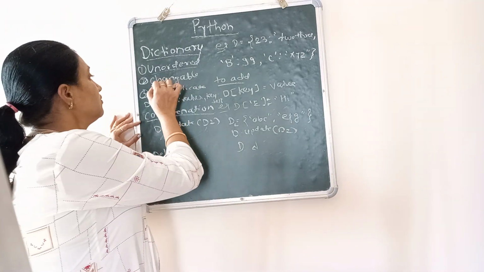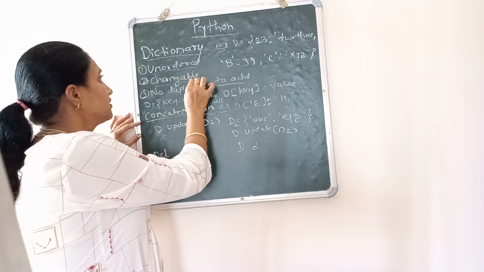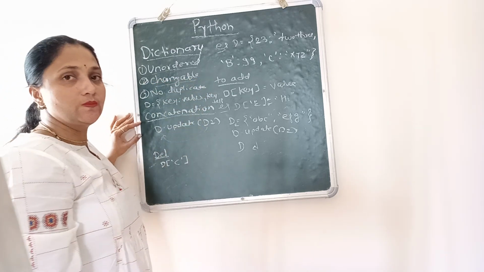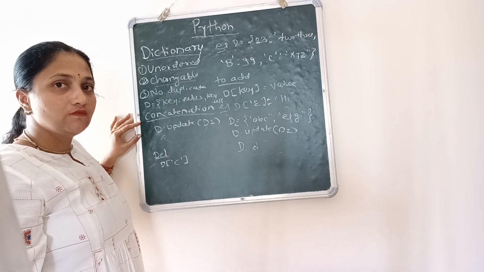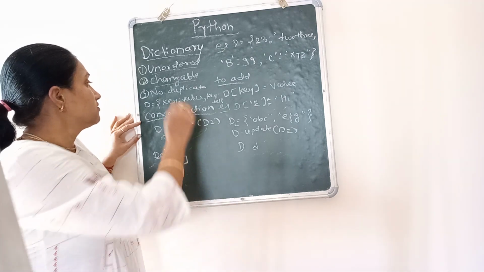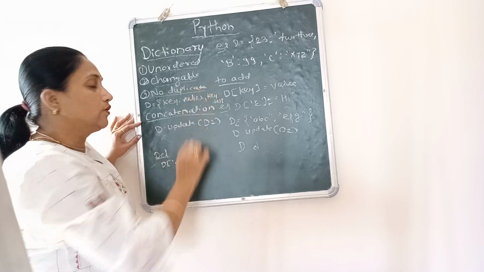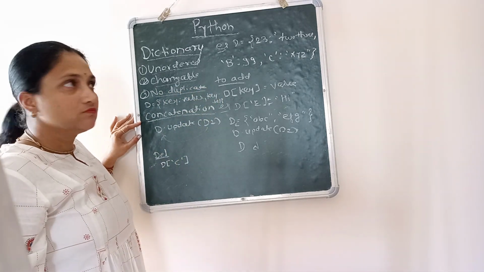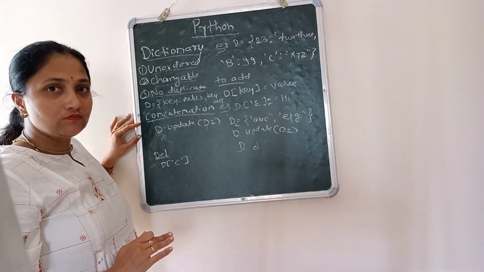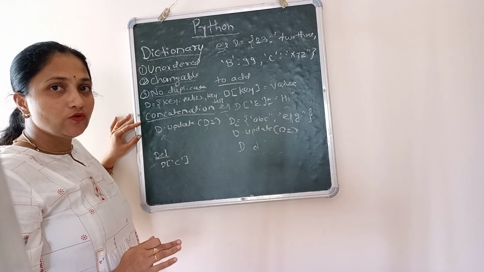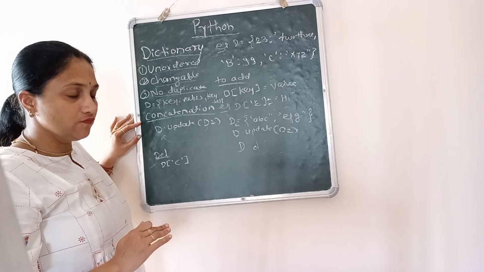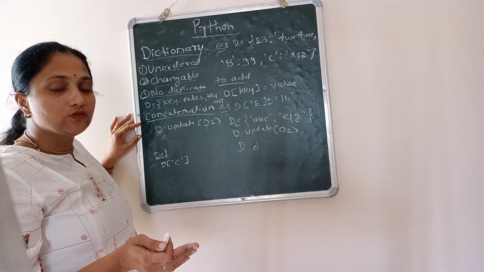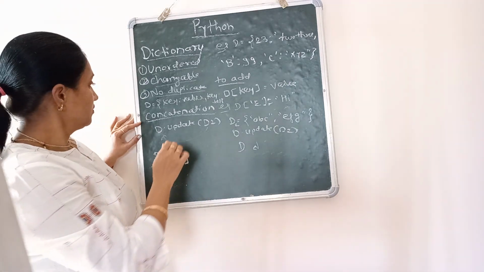Now we'll see the second feature, that is the contents of a dictionary are changeable. Once we write something to the dictionary, we can update the values in the dictionary. Next, in dictionary, no duplicate values are allowed. The meaning is, once you have some item in the dictionary, we cannot have the repeated value. We can change it, but we cannot have the same value again.